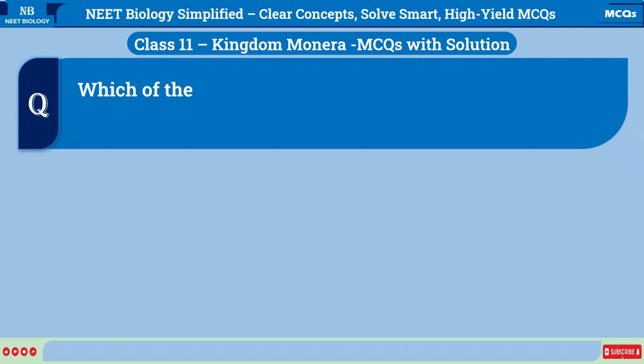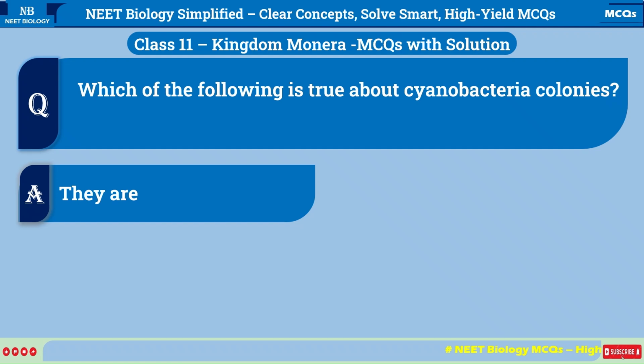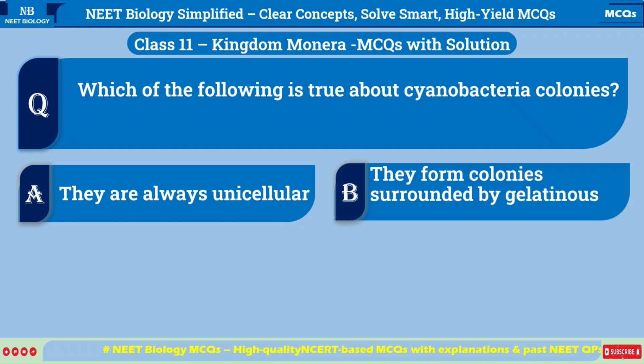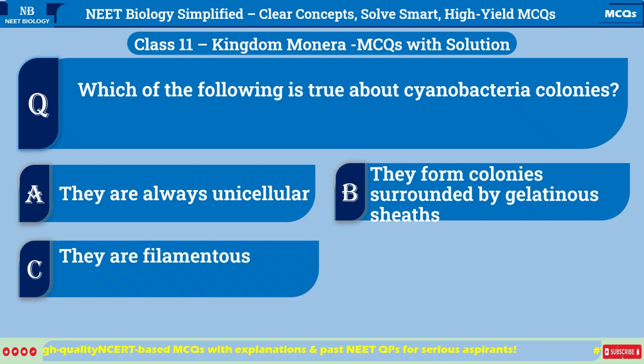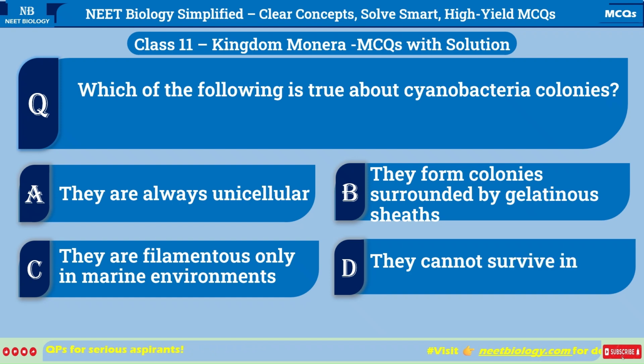Which of the following is true about Cyanobacteria colonies? A. They are always unicellular. B. They form colonies surrounded by gelatinous sheaths. C. They are filamentous only in marine environments. D. They cannot survive in polluted water.